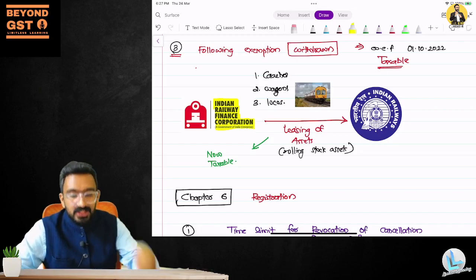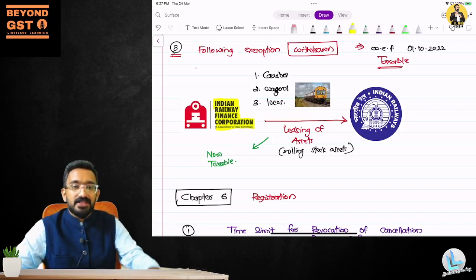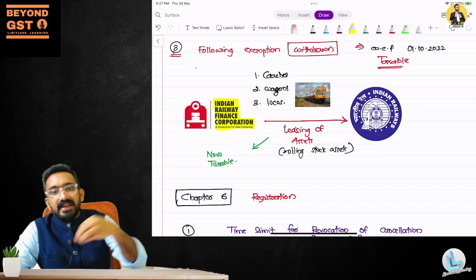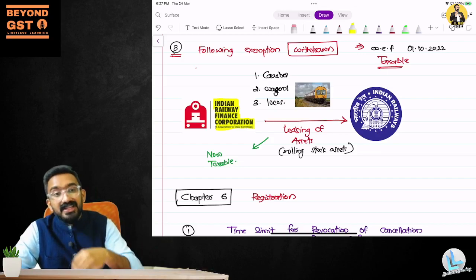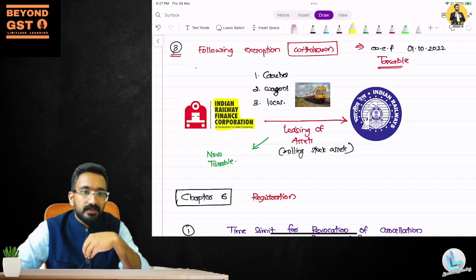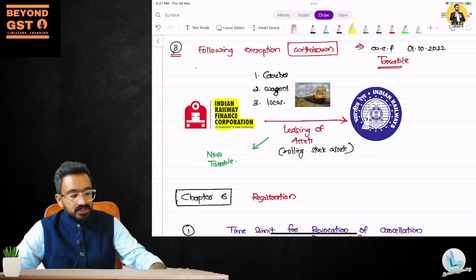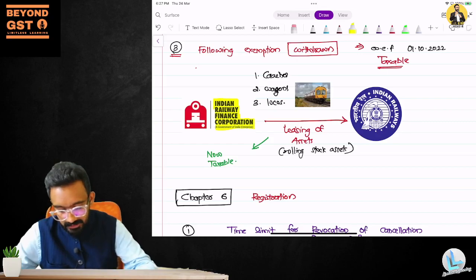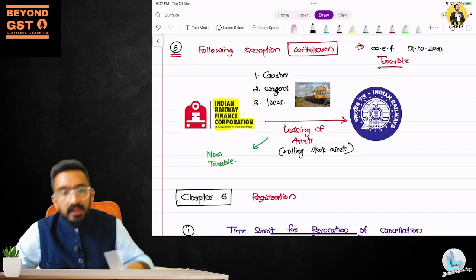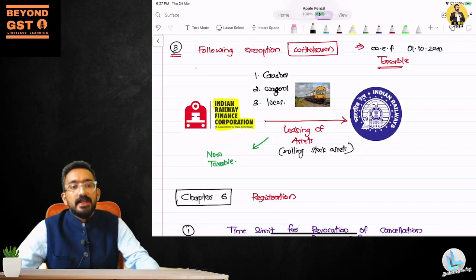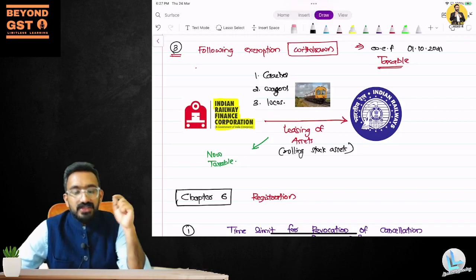Now, these leasing charges, which were paid on a monthly basis by Indian Railway to Indian Railway Finance Corporation, were earlier exempted till 30th September 2021. So, till September 2021, it was exempted.